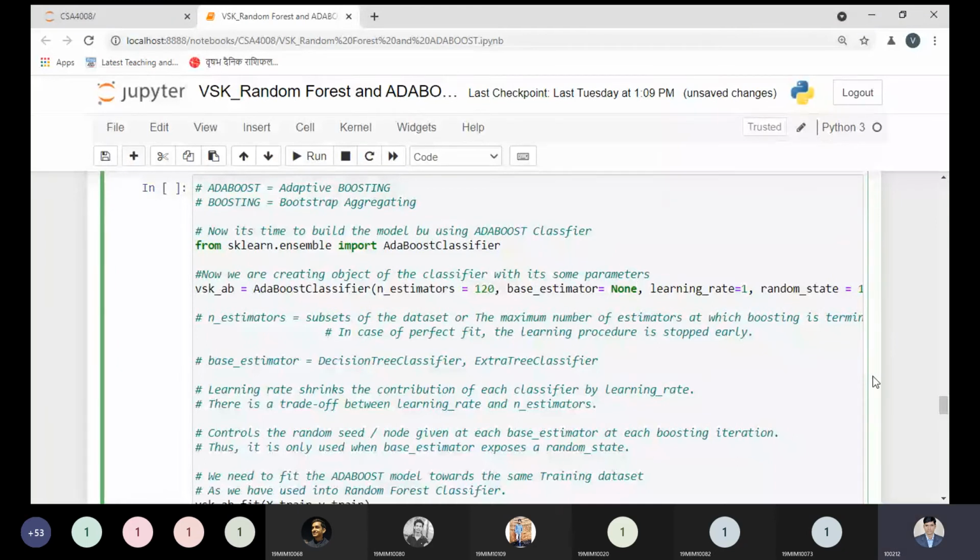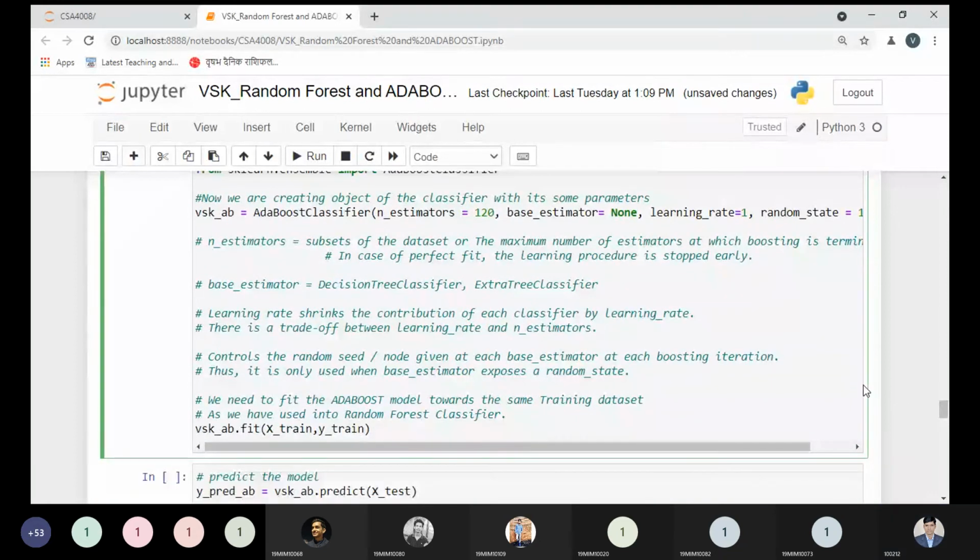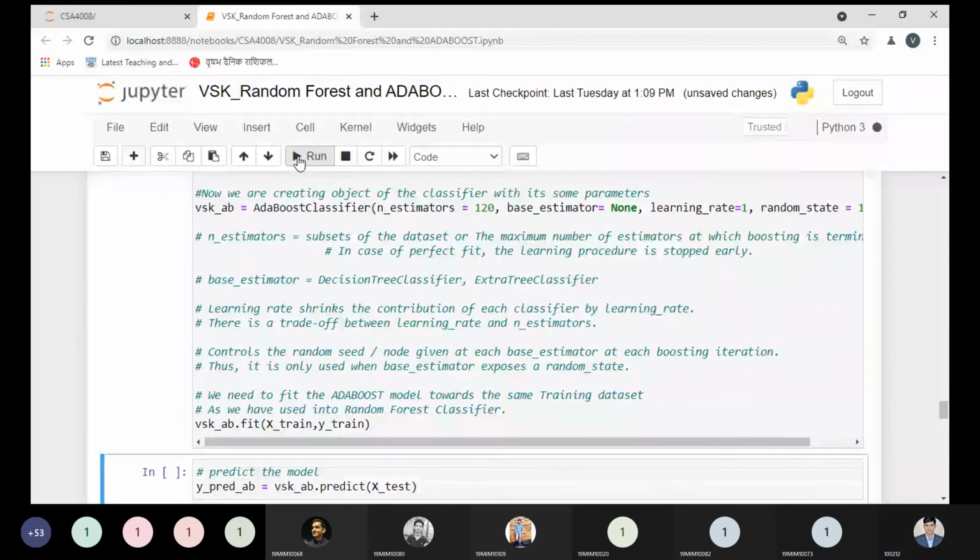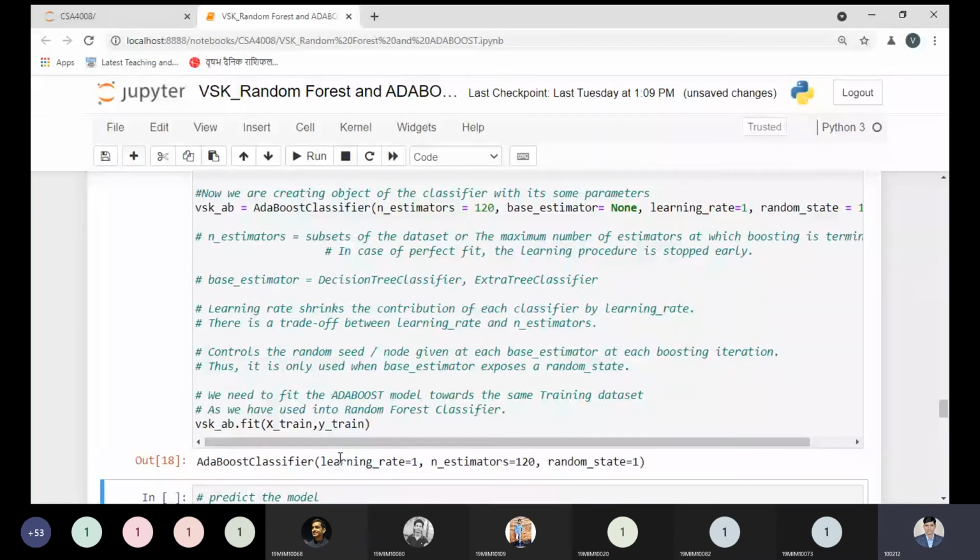So now tell me, any doubt over here? No doubt. Now can I fit my model to the training data? Yes, sir. Okay, so after executing this code, my AdaBoost model will be built. So I'm executing this code. After this code, a message will be displayed: what learning rate you have decided, the number of estimators you have chosen, and the random state. Here the base estimator is none, so nothing is displayed for it.